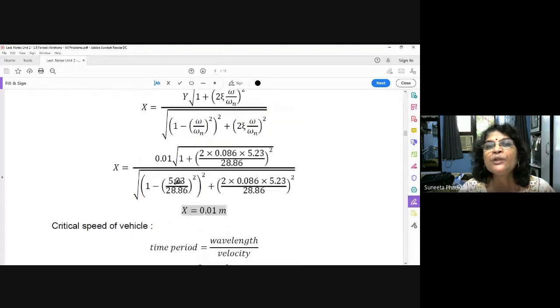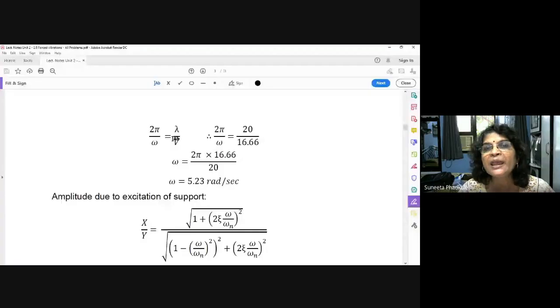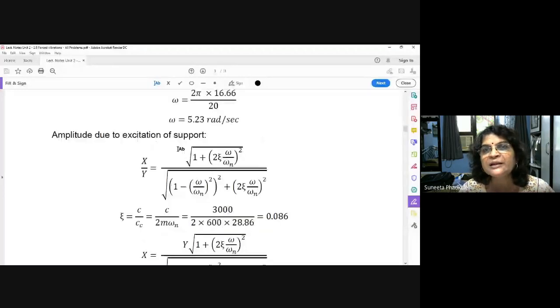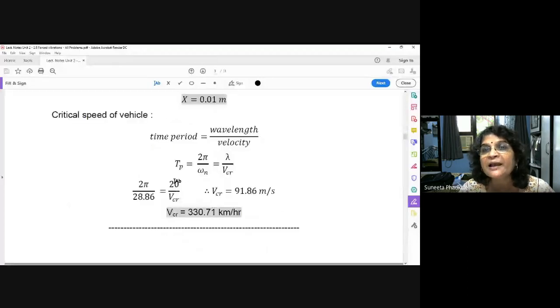The only thing is, if we want to find out V critical, it will happen at omega equal to omega n. So this formula has been converted into 2 pi upon omega n is equal to lambda upon VCR, the critical velocity. Here the same formula is written: Tp is equal to 2 pi upon omega n is equal to lambda upon VCR. We want to find out this critical velocity.